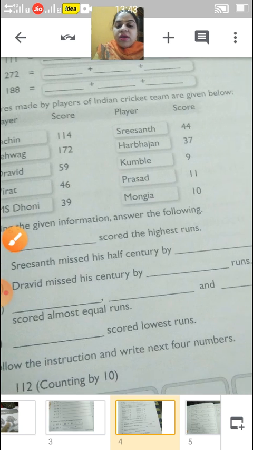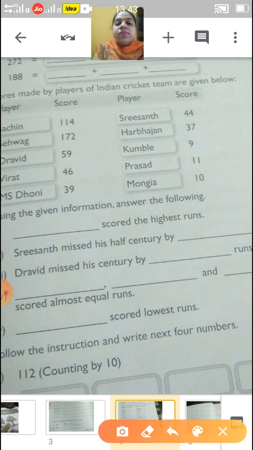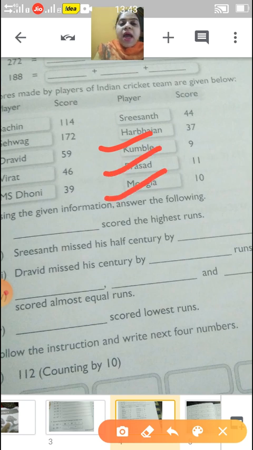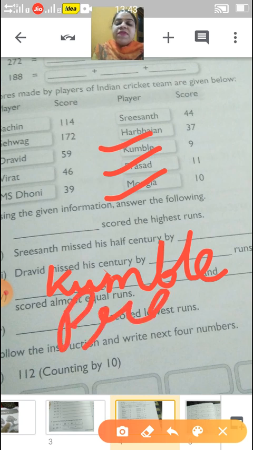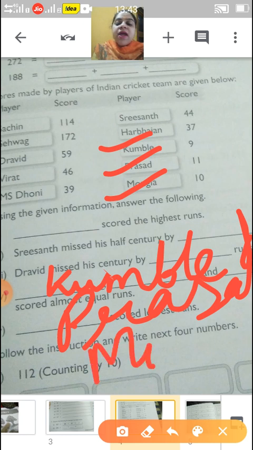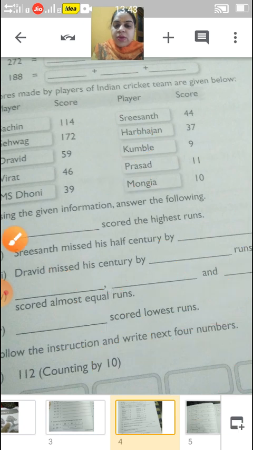So children, you can have a look. Kumble, Prasad and Mongia scored almost equal runs. So children, you will write here Kumble in the first blank. In the second blank you will write Prasad, and in the third you will write Mongia. Okay children, I hope you understand.